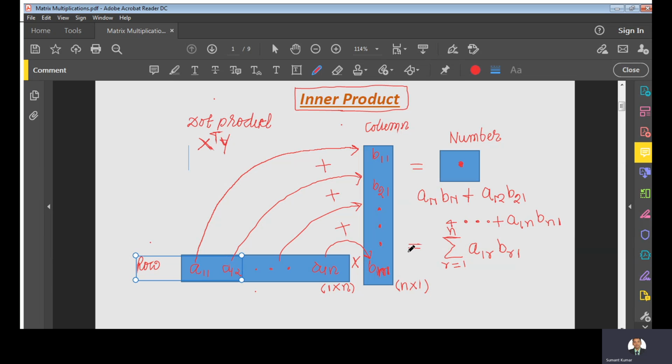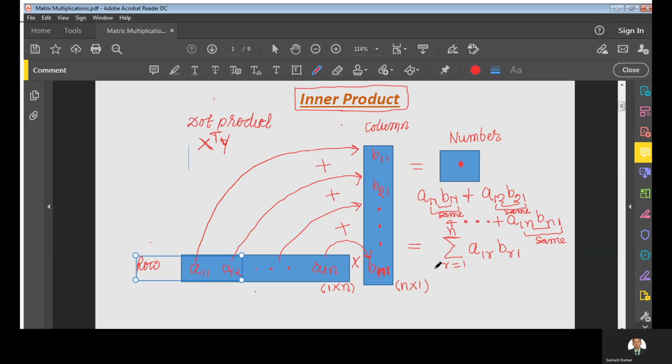If you look at this summation, you see the outer subscript of each term is the same. The inner subscripts are equal to each other but increase, from 1 and 2 up to n, and the summation runs over that equal subscript.